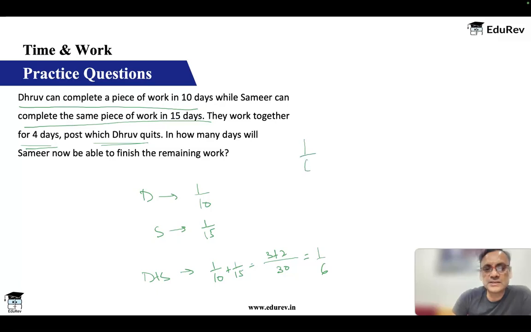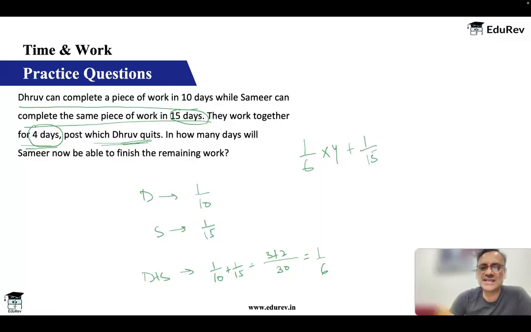Now 1 by 6 is 1 day's work, and together they have worked for 4 days. They do this for 4 days, after which you can see what has happened here: Dhruv has quit. That means Samir is working, and Samir does 1 by 15 in 1 day.